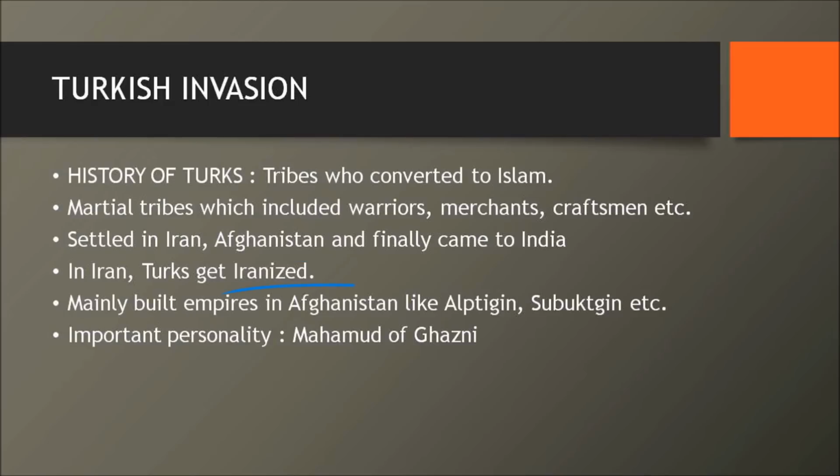What do you mean by Iranized? Now, when you come to the history of the Sultanate rulers in India, you'll see the official language is Persian. Now, where did Persian come from? A Turkish ruler. This is the point where they get Persian from. And if you see the empires that these Turks built, they built in Afghanistan. For example, there were few rulers, Alauddin, Subuktigin. These people, they are all great empire builders and who are based out of Afghanistan. And one important personality that we cannot miss is Mahamud of Ghazni.